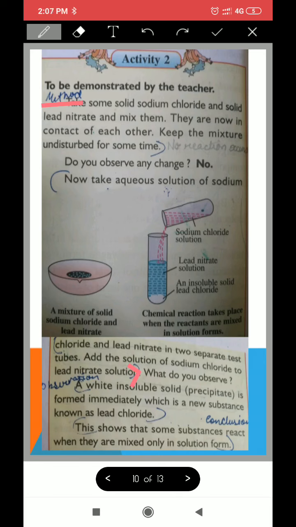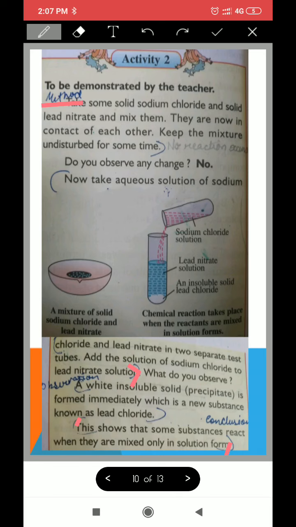Next heading will be observation. A white insoluble solid precipitate is formed immediately, which is a new substance known as lead chloride. Okay, and here is the conclusion, the last part, the last two sentences, the last two lines. This shows that some substances react when they are mixed only in solution form.